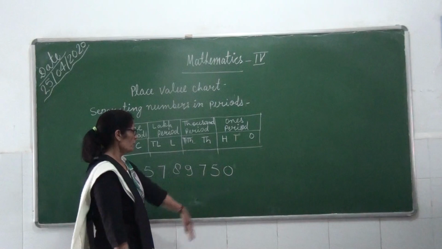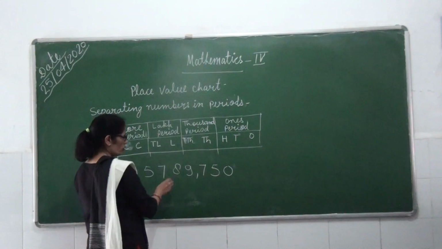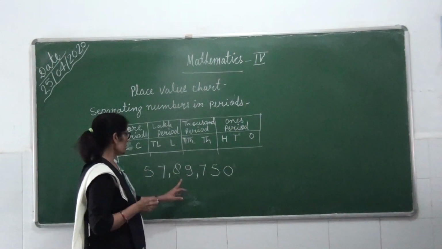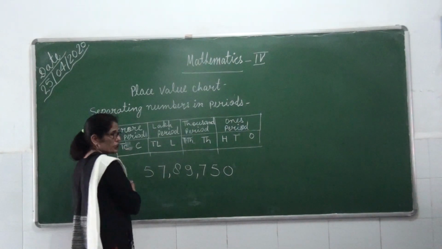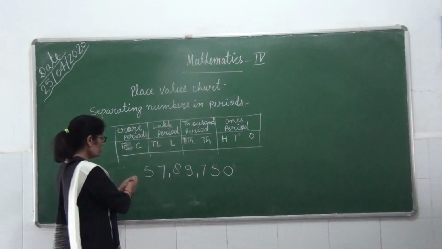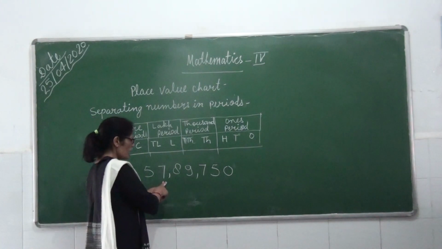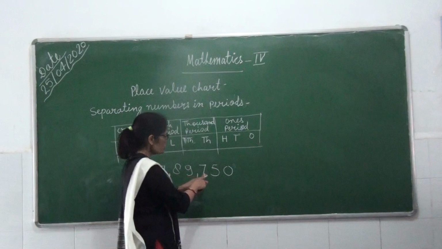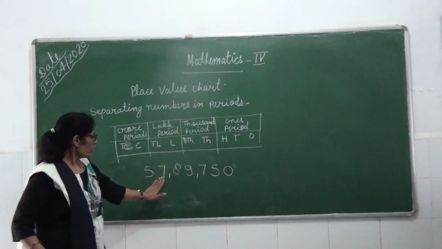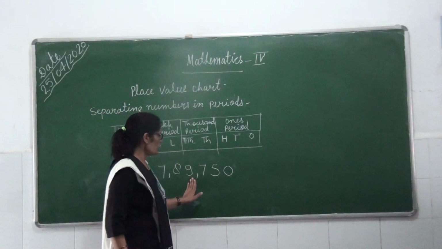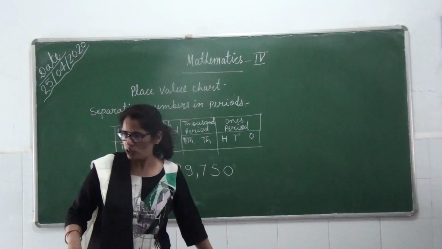Again, the ones period has 3 places, 1, 2, 3, and the thousand period has 2 places. So we will put a comma after counting 2 numbers. After the lakh period has 2 places, we will put commas here, and the crore place is not here, so no need to write a comma here. Now we can read this number: 57,89,750.